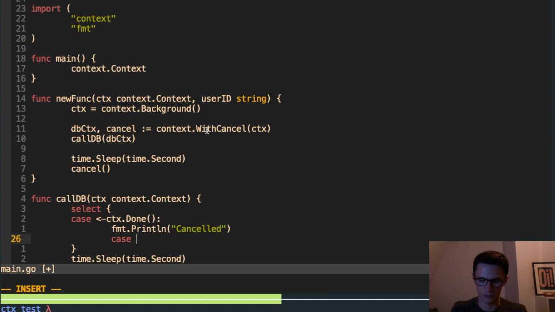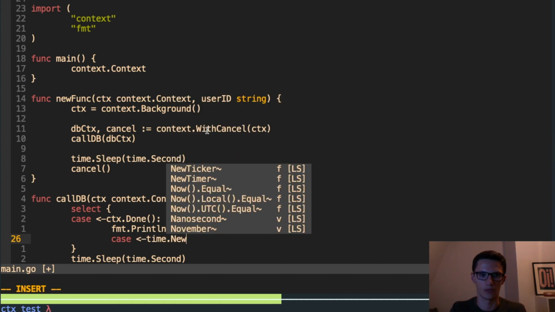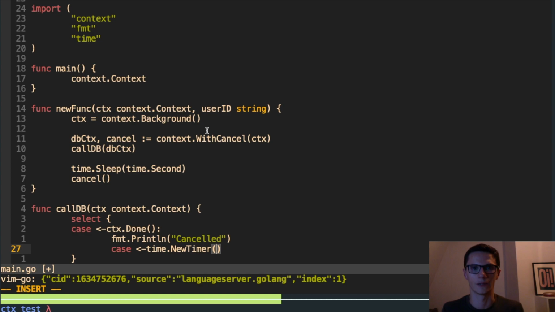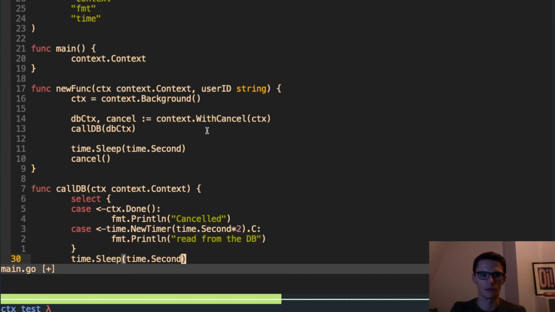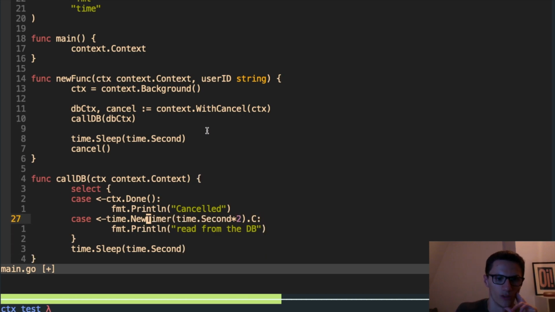Otherwise, let's define a new timer, which will mock our database call, and we'll wait for 2 seconds. The timer returns a channel called C, and then we'll print "read from the database". In reality, we'd be looking for the database call to return, rather than just mocking with a timer.